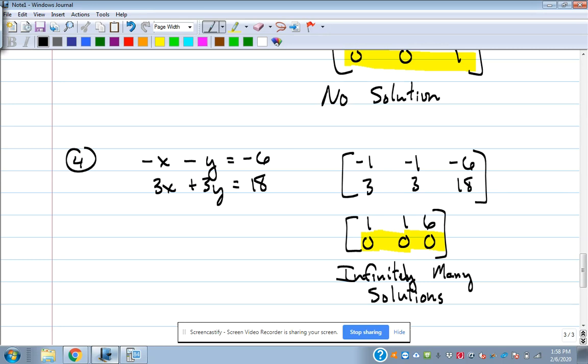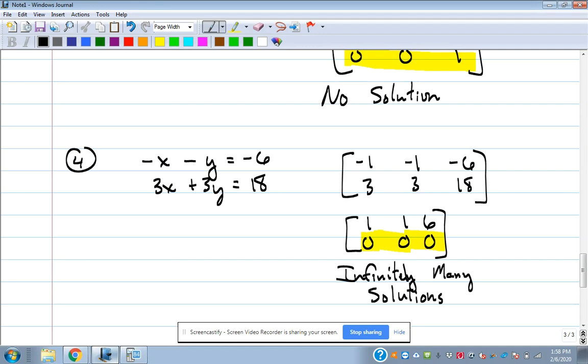If you were to do this one with elimination or substitution, all the x's and y's would cancel out and you would get the same number on each side. If you do elimination, you're going to get 0 equals 0, just like the bottom row says. If you do substitution, you get something like 6 is equal to 6. You get the same number on each side, just like the bottom row has the same number all the way across.